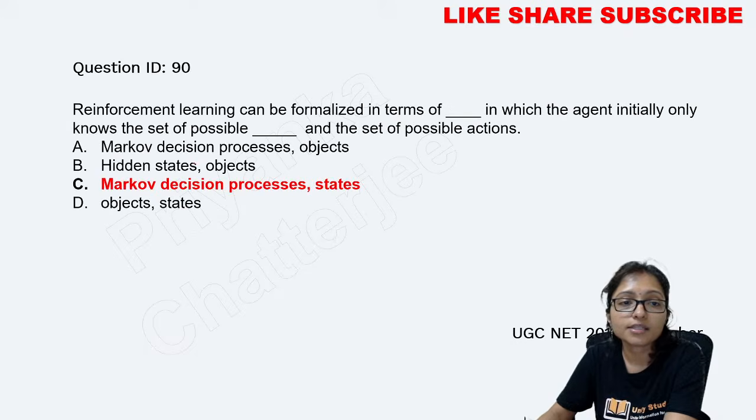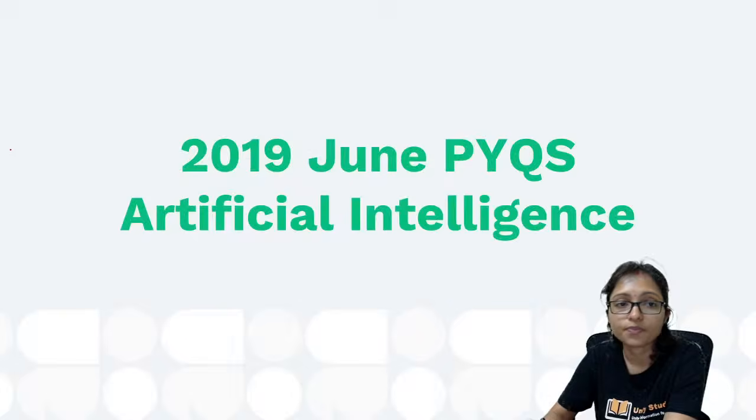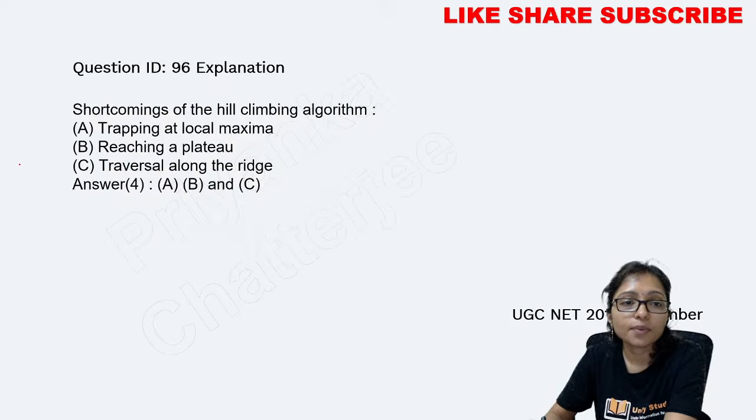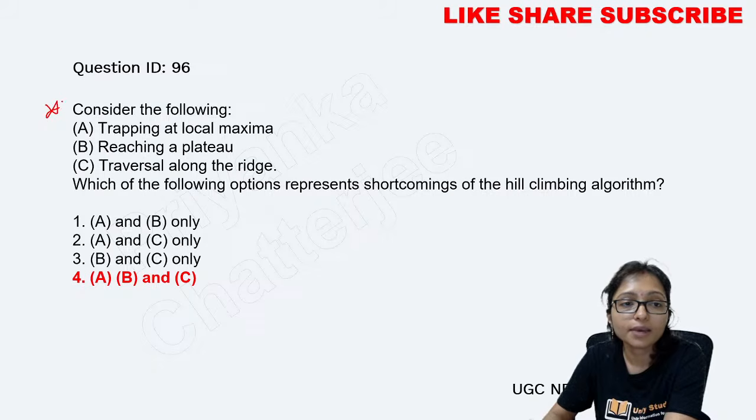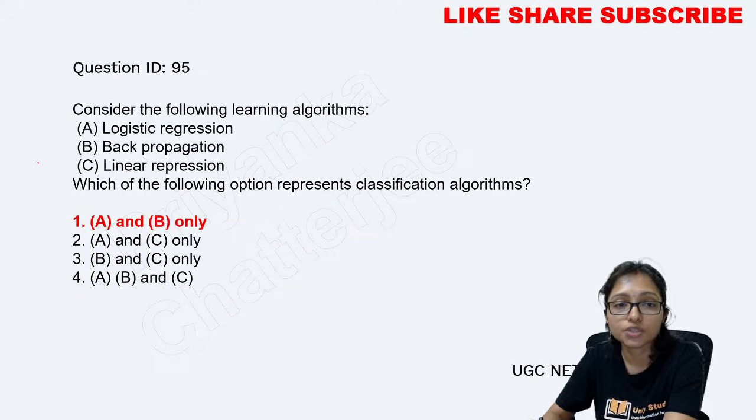Next one is Markov decision. What is called Markov decision? This is the statement, you need to note it down. Then these are the practice questions, and the hill climbing algorithm. What are the shortcomings of the hill climbing algorithm? Must note it down.